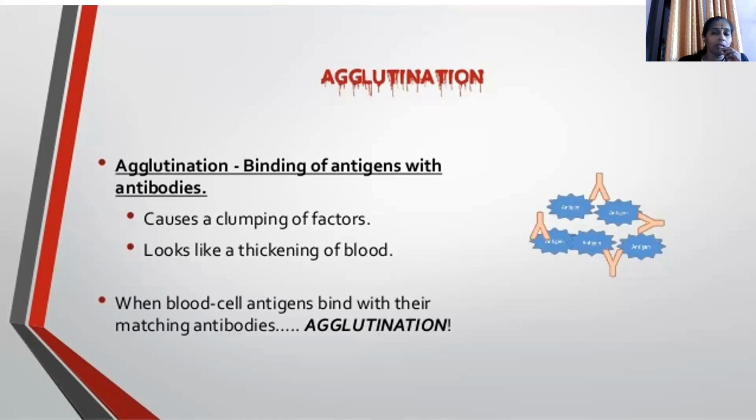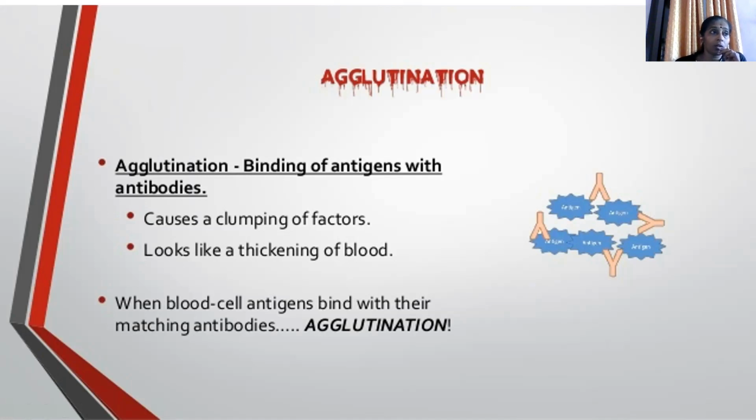So here this is the antibody and this is the antigen. When they come together, they form clumps. So this is called a clumping factor. The mixing of antigen with the antibody forms clumps, like a thickened blood. That is what we observe when we are doing a blood group test, whether there is formation of a clump or agglutination.